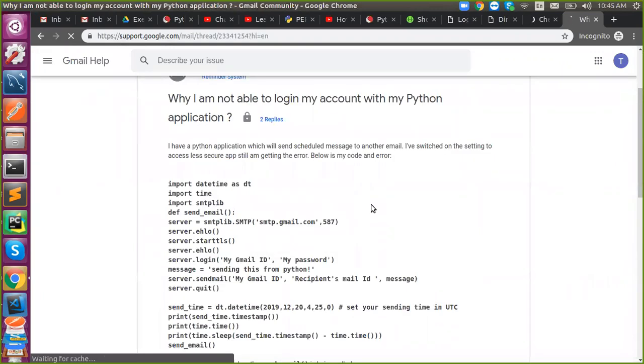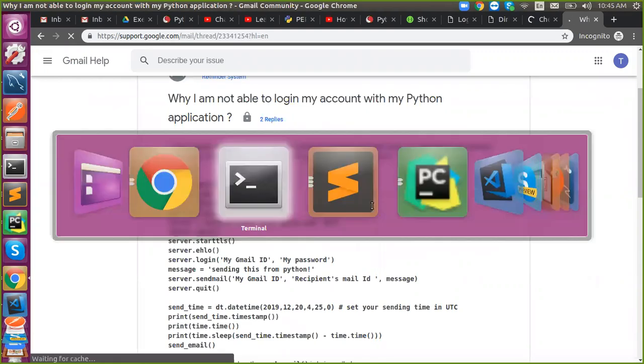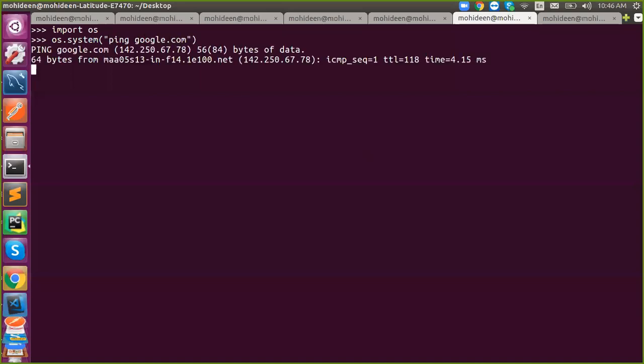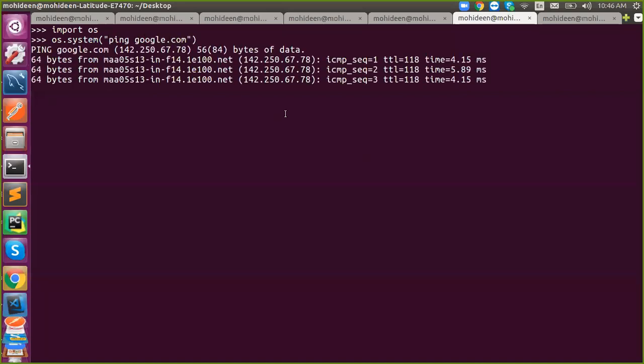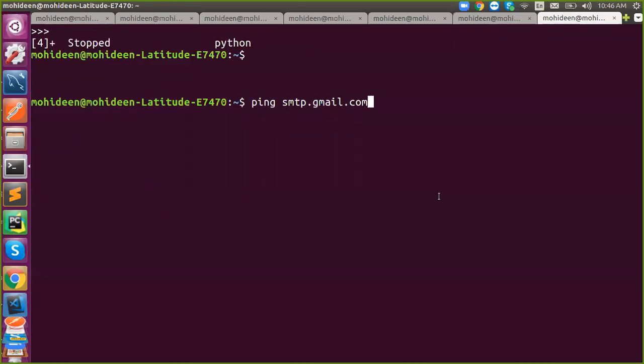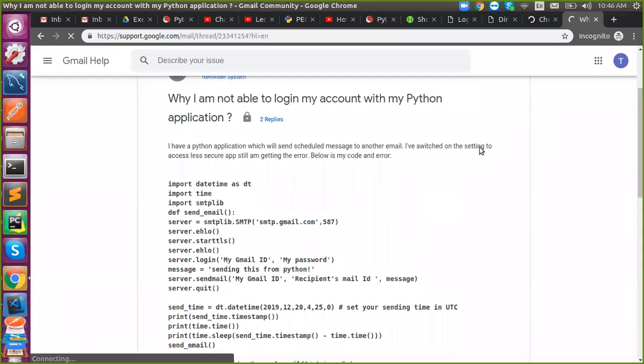I used that method also, with os.system and ping google.com in brackets. We need to put it in quotes, yes, because it's a string input.